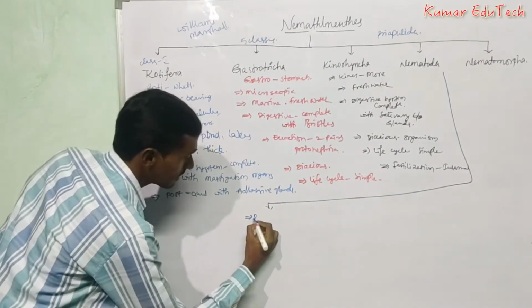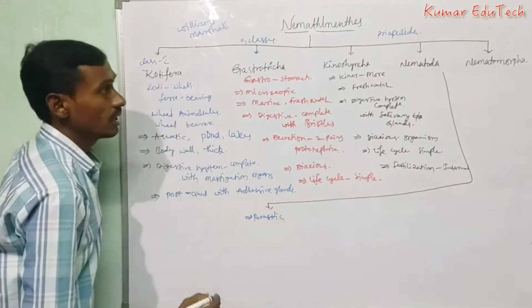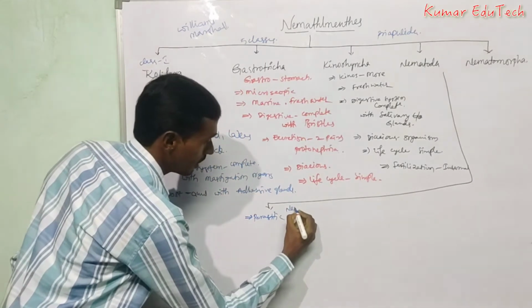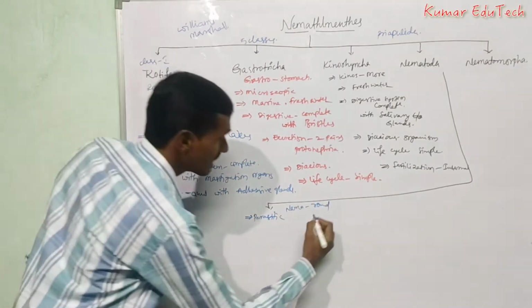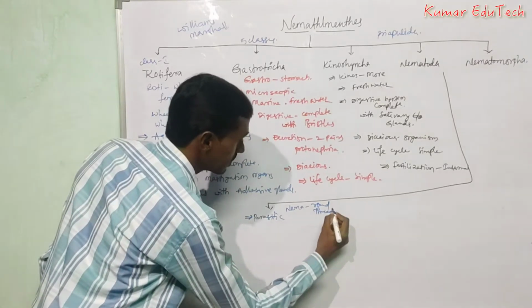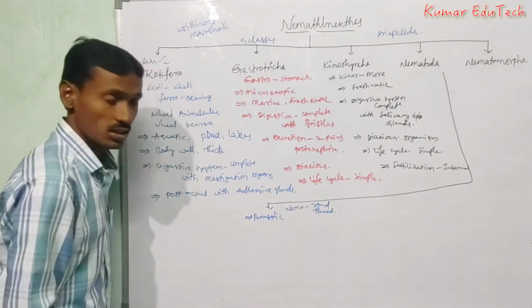Next, Nematoda. These are parasitic. Nema means round worms or thread-like structure, and they are commonly known as round worms or thread worms.